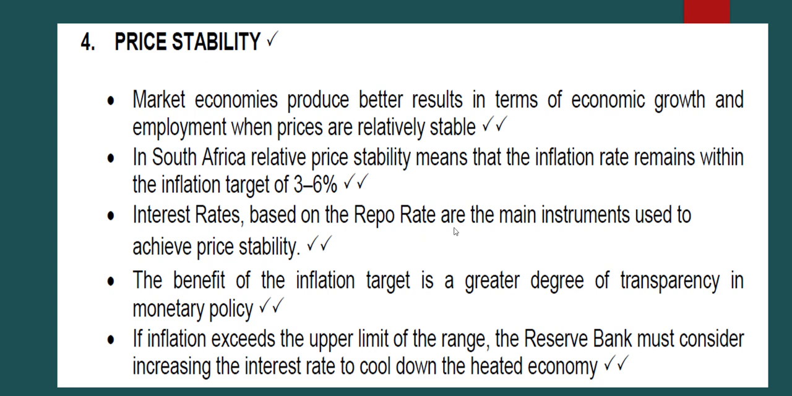Interest rates based on the repo rate are the main instrument used to achieve price stability. So what do we mean by the interest rate as well as the repo rate? You'll hear in the news over and over again, when the monetary policy committee sits, they will say that they are moving the repo rate down or up by 0.5 percentage points, or 100 basis points, 25 basis points, could be any basis points.